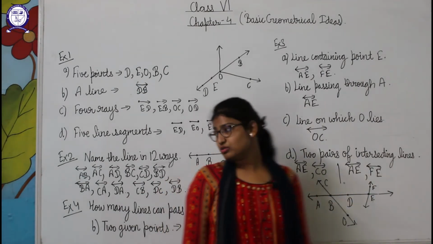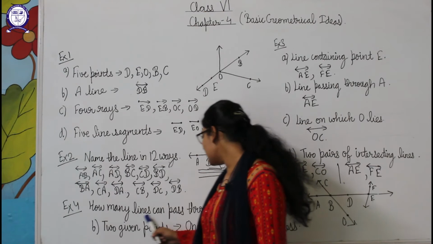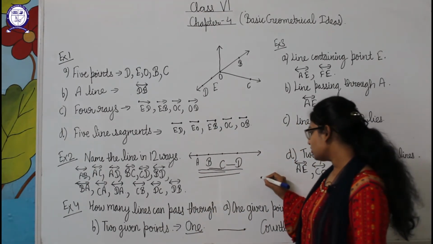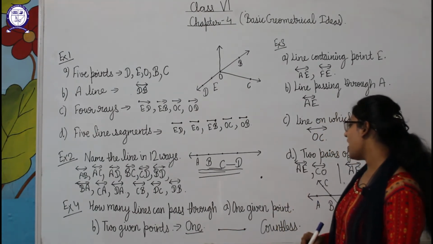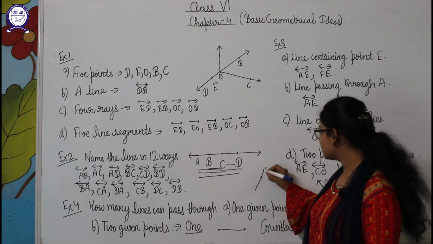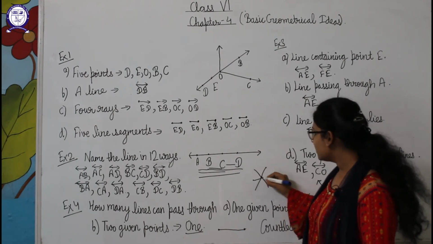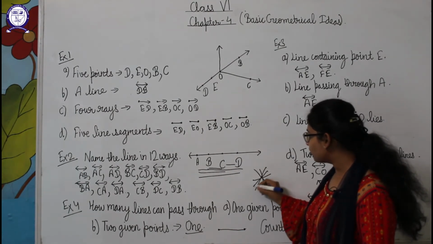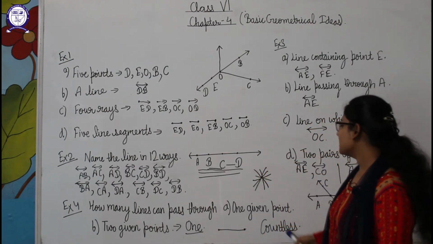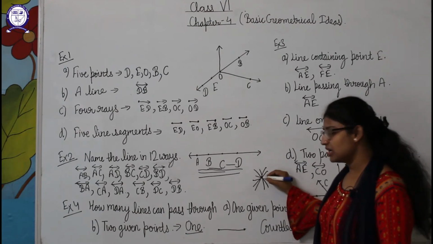Now students, our fourth question is, how many lines can pass through one given point? Suppose this one point is given to you and you have to draw the lines. So you will draw like this, then like this, which means many lines can be drawn from this. So we will write that countless lines can be drawn from one single point.